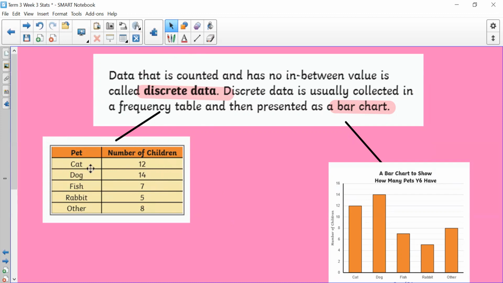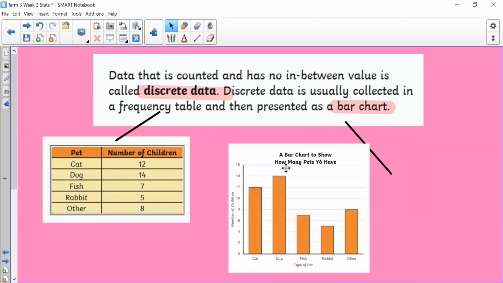What do you think this is showing? It says pet here, has some different animals, has a number of children here, has some numbers. I think we can assume that this is the number of children that have a certain type of pet. So this is discrete data because it is information that has just been counted.